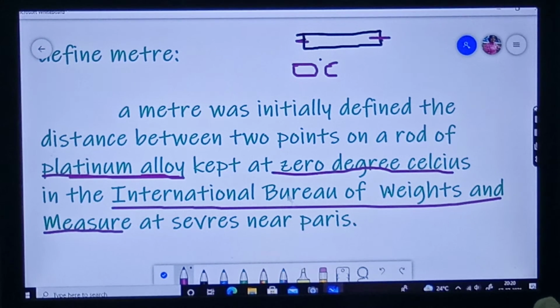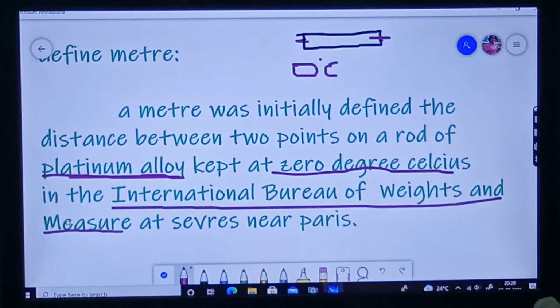Not only this meter but also the SI unit of mass, temperature, and time. All these the International Bureau of Weights and Measures will consider, accept, and decide about these units and physical quantities.